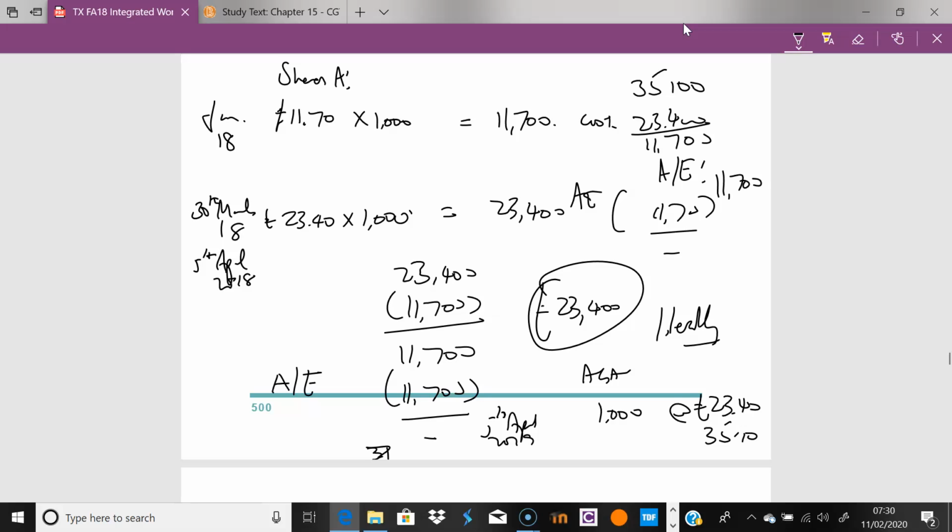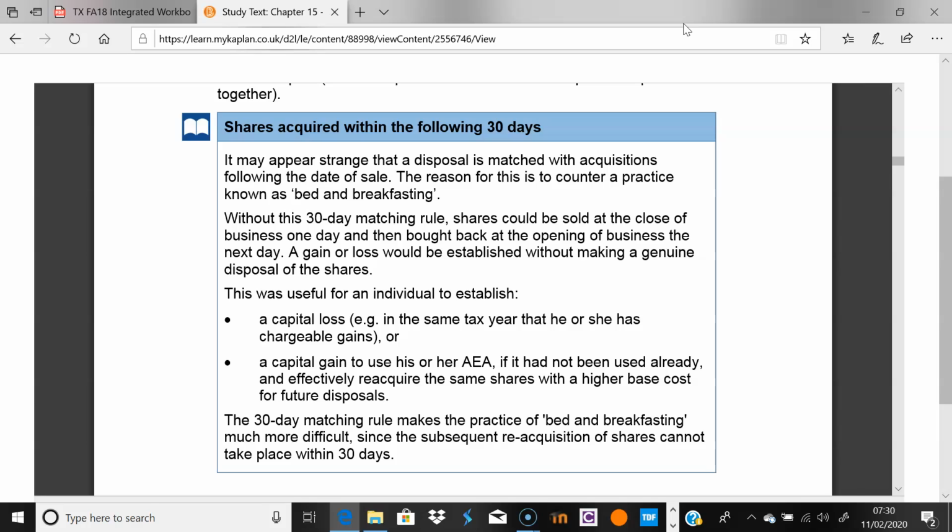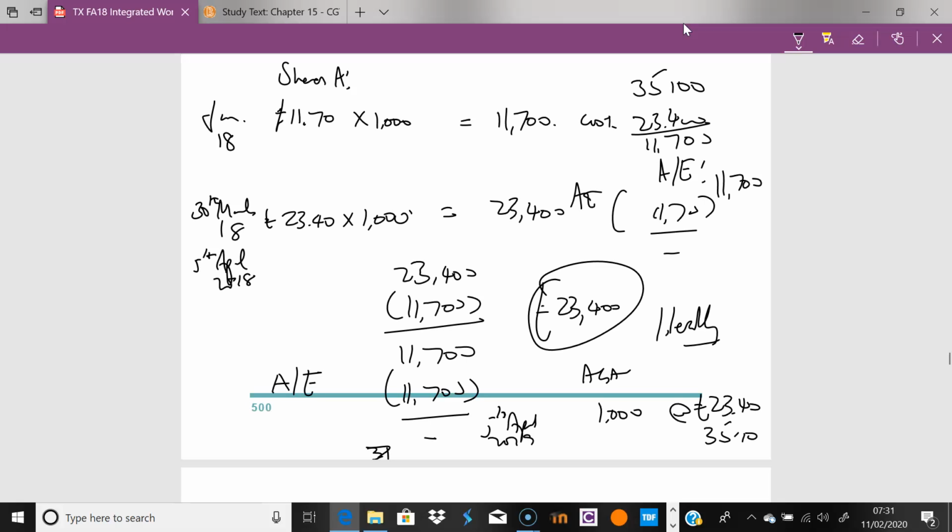So in effect, that's why they argue that, yes, you disposed of the shares. You might have disposed of the shares here on the 5th of April 2018, but we want you to match those with the future acquisition, which was literally the next day, because we believe that's really the case. So really, that's the point of that whole idea.